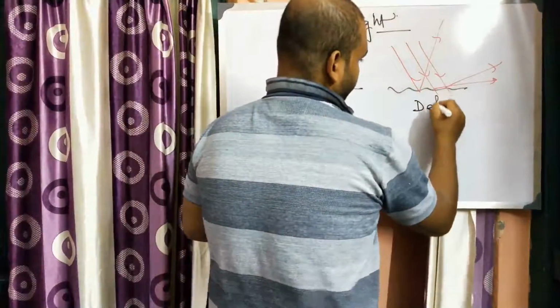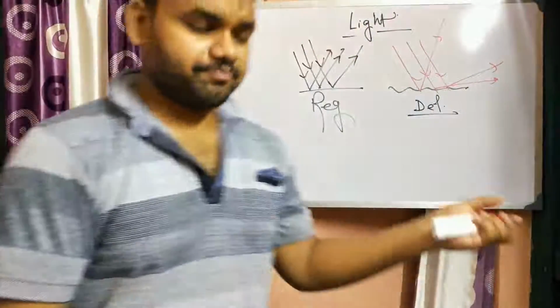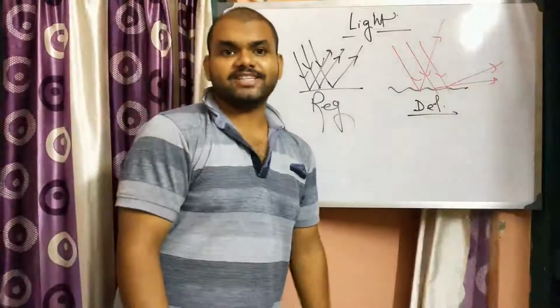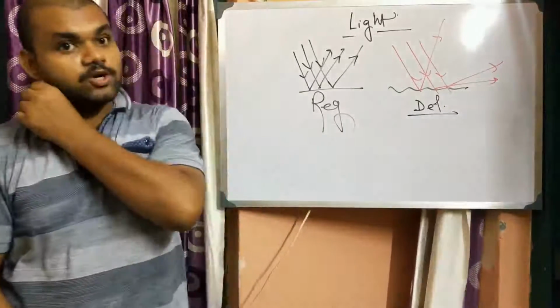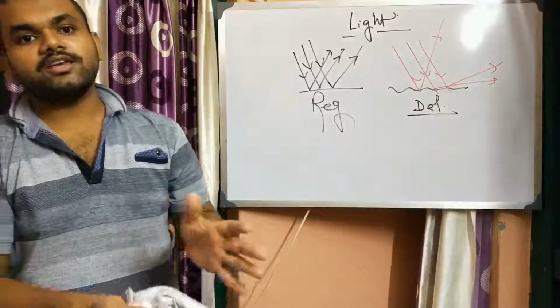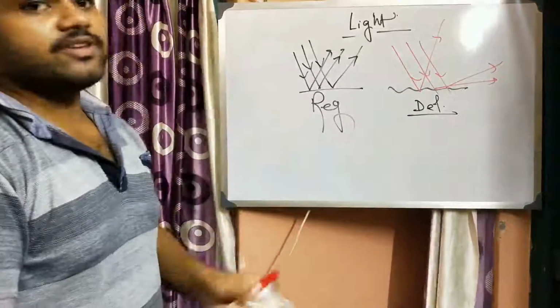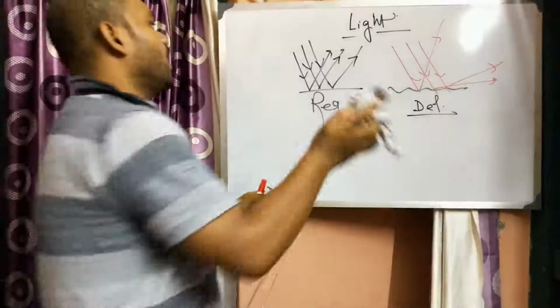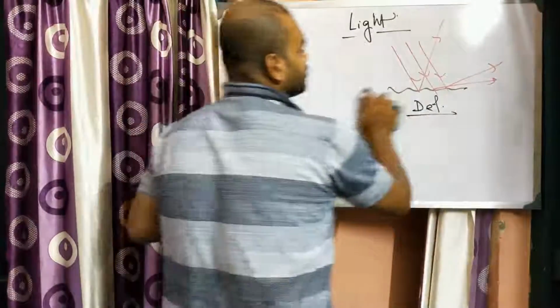Okay, now we need to know about the two kinds of images which are formed. Images are the impression of a particular object formed at a screen or in a particular mirror. These images are of two kinds. One is known as real image and another is known as virtual image.